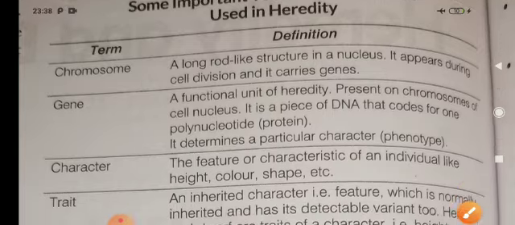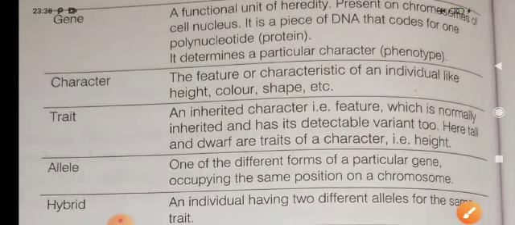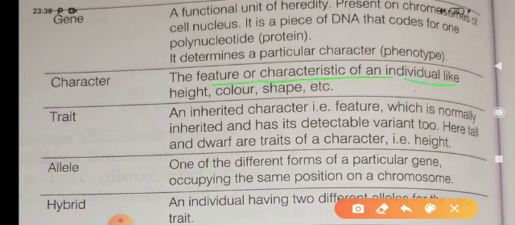Now, next is character. What is character? Character is the feature or characteristic of an individual. That means height, color, shape. This is character. And traits are inherited characters, those characters which are transferable from one generation to the next generation. That means tall is a trait of the height character. Is that clear?